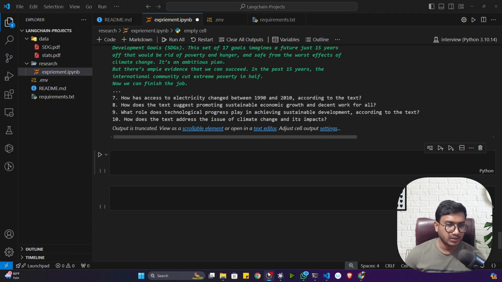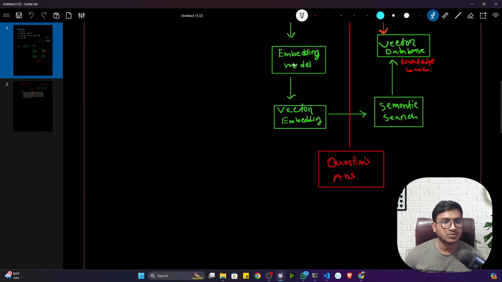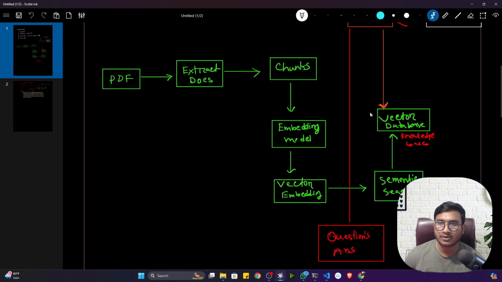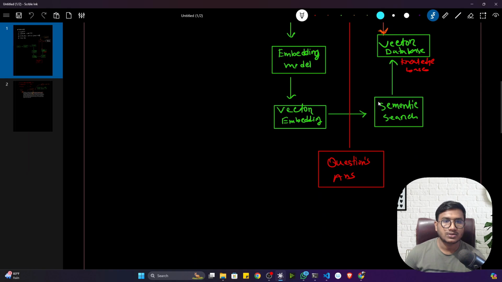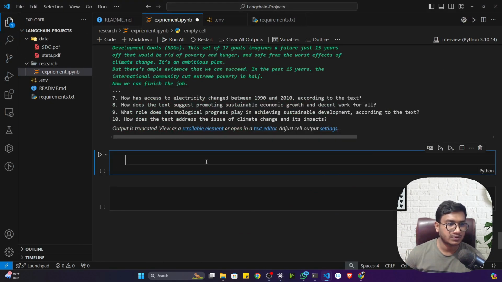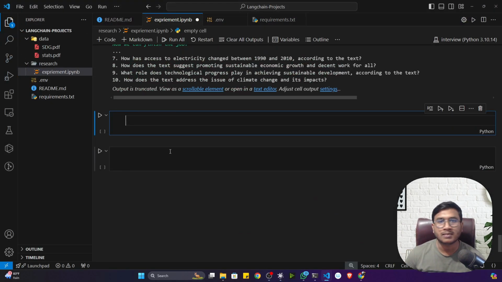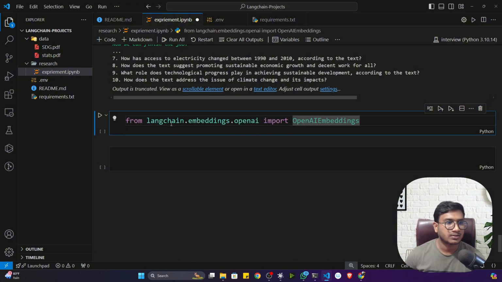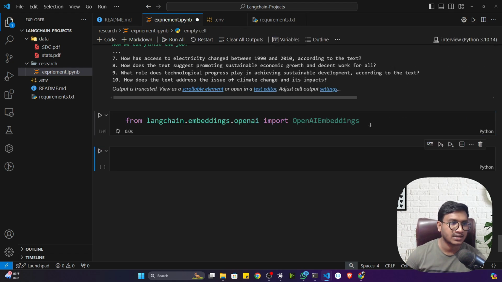Okay, so now we'll be creating the next part. That means we'll be using the embedding model, generating the vector embedding, and storing it to the vector database. Because I also need to generate the answer right now. Fine. So this is what I have to perform. So let's do it. First of all, I have to define one embedding model. Here I'll be using the OpenAI embedding model. For this, you can import from LangChain embeddings OpenAI. Okay, so let me initialize.